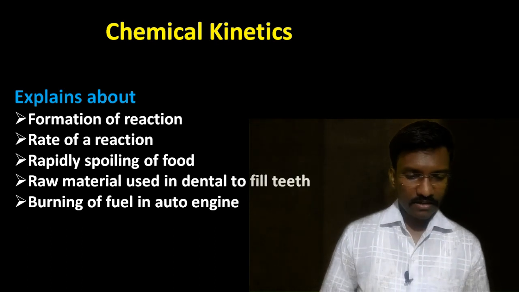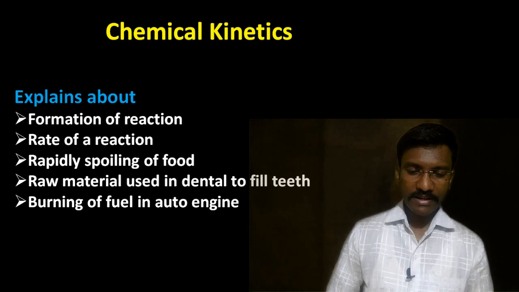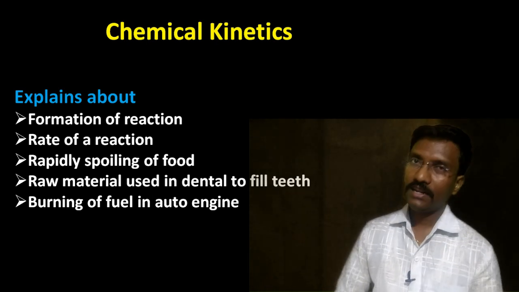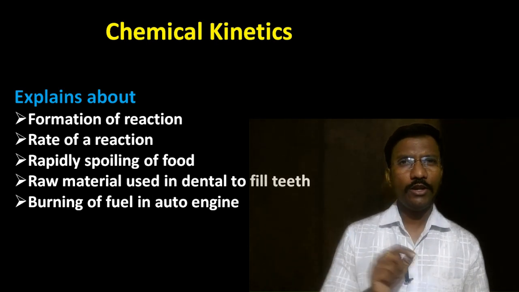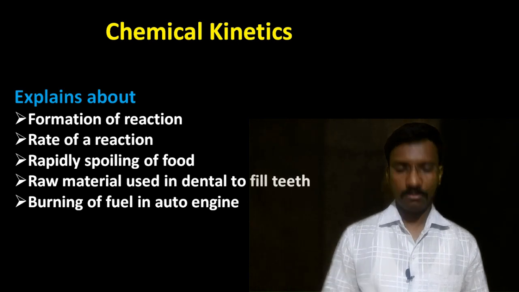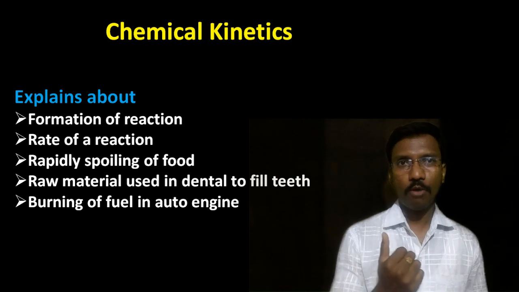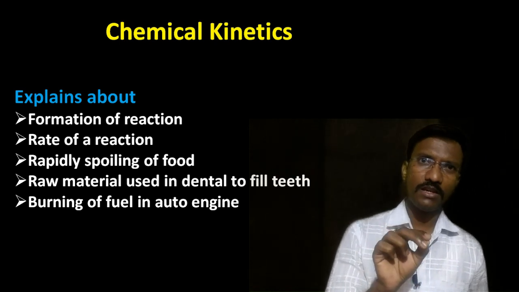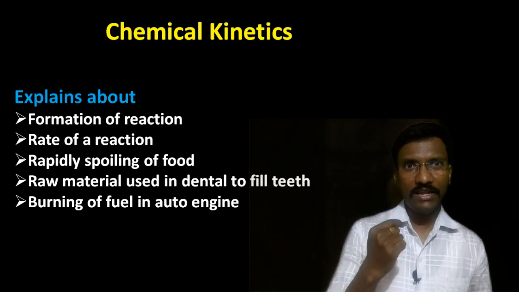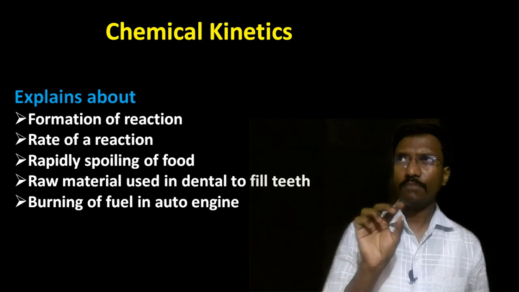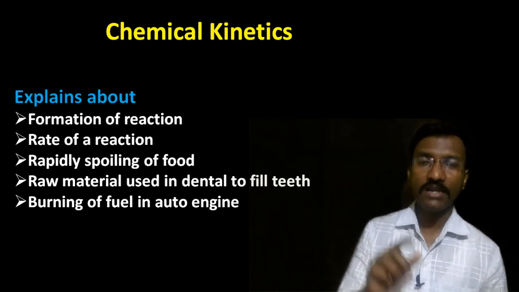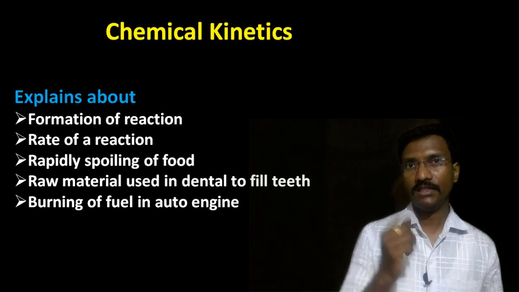Similarly, the next one is the raw material used by dentists to fill teeth. We know that dentists use some materials that are initially in powder form. Soon after mixing some chemicals, the powder compounds become very strong in structure.